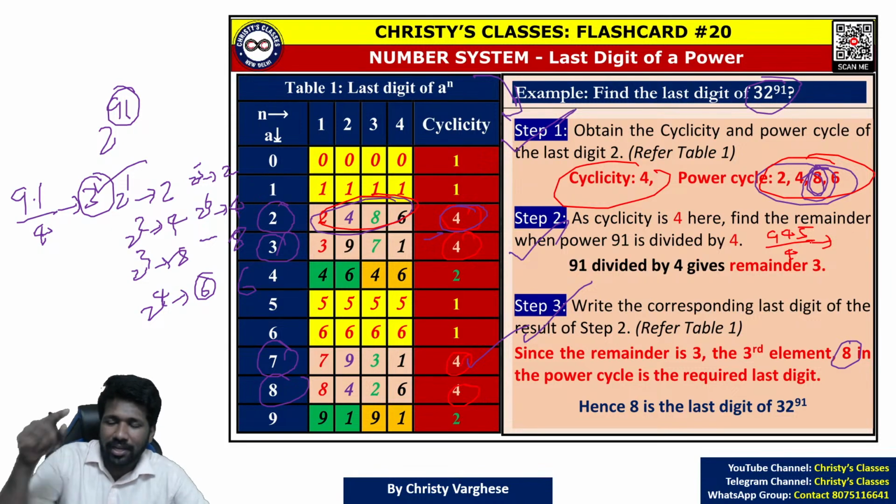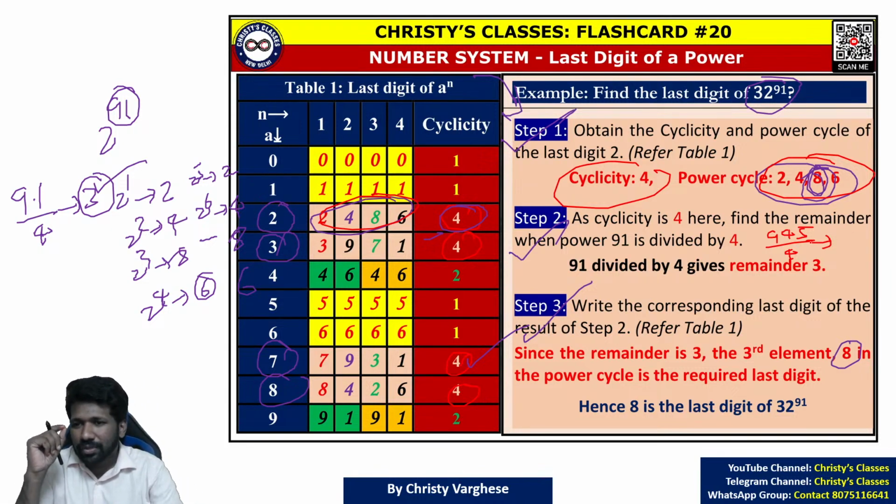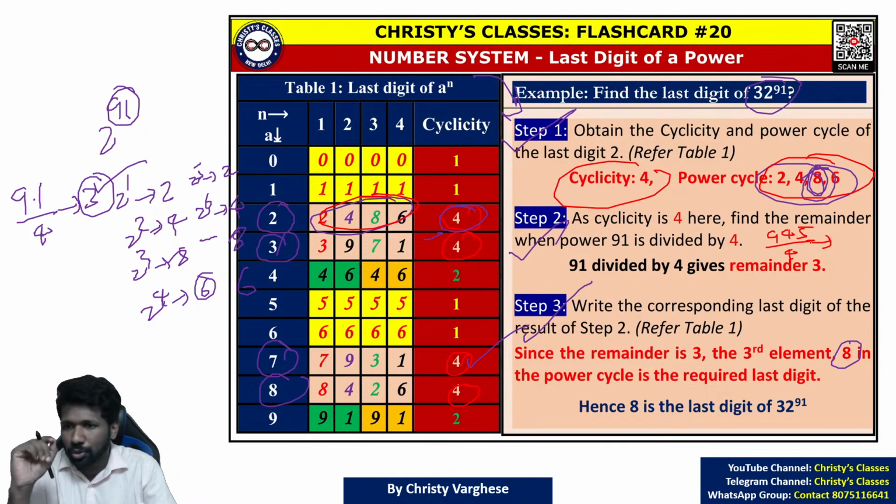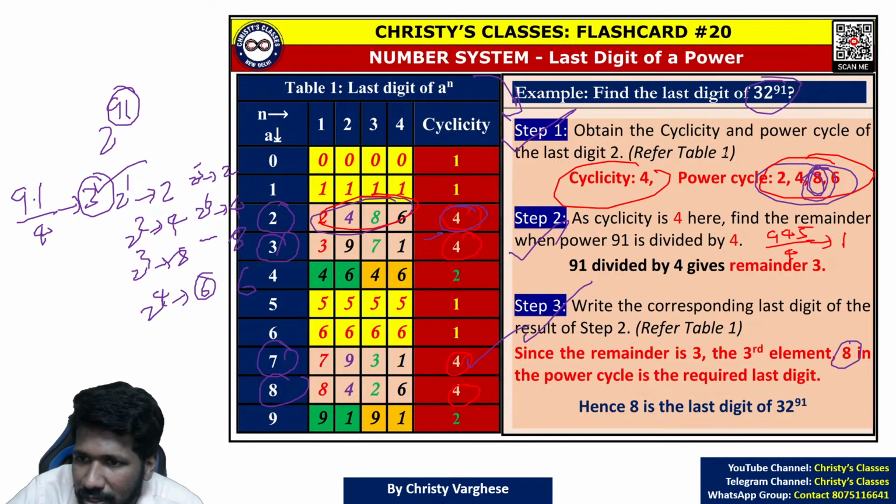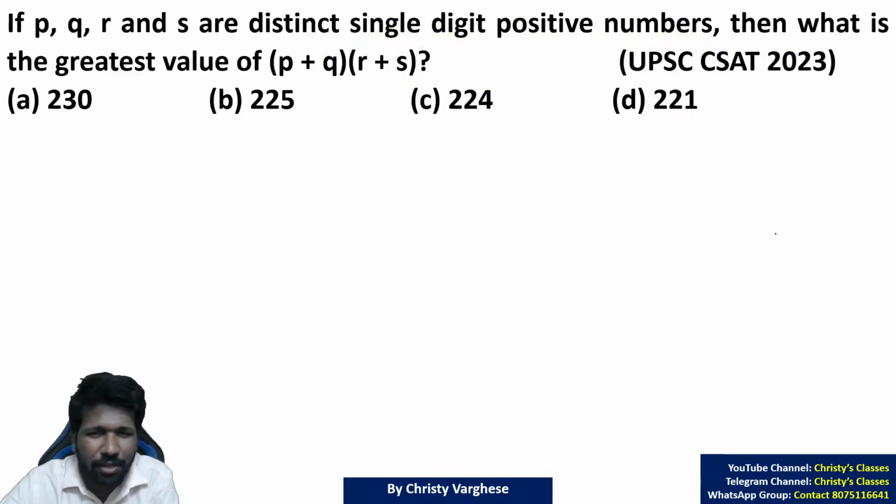In the remainder theorem chapter I told you how to find the remainder faster. 900 is a multiple of 4. So 900 plus 45: 900 by 4 remainder is 0, 45 by 4 remainder is 1. So 1 is the remainder. 1 means the first element in the power cycle. So 2 is the answer. Did you understand?